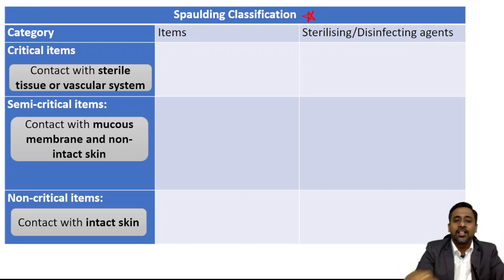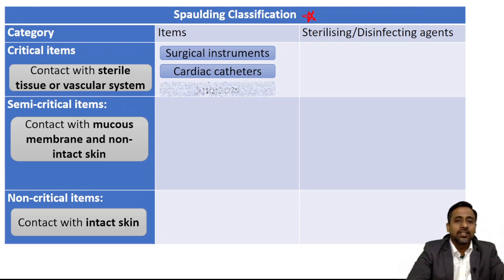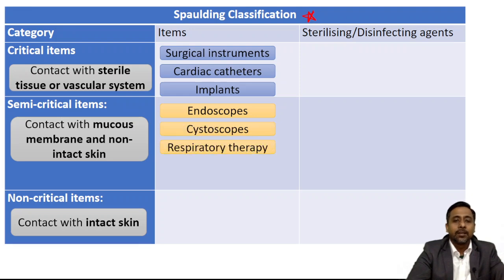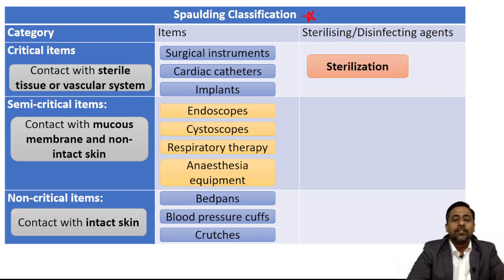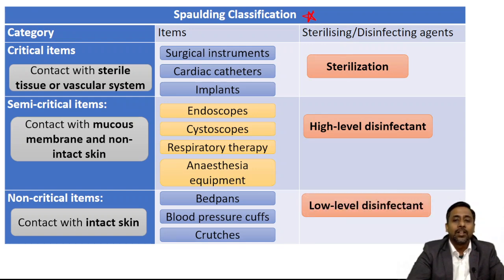And what are the critical items? Those are surgical instruments, cardiac catheters and implants. Semi-critical items are endoscopes, cystoscopes, respiratory therapy equipment and anesthesia equipment. And non-critical items are such as bed pans, blood pressure cuffs and crutches. And what is the method of sterilization and disinfection of these items? If you remember the table I told you, for critical items we will use sterilization. For semi-critical we will use high level disinfectant. For non-critical items we will use low level disinfectants. Okay.